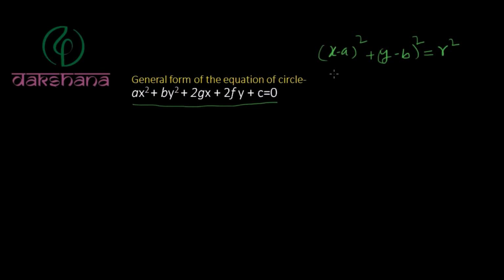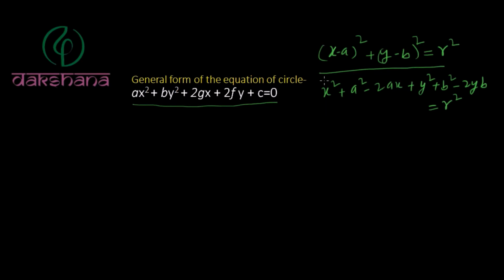So we can get an equation which represents a circle, and we may not be knowing it. So how can we get this equation? After expanding this equation, we will get x square plus a square minus 2ax plus y square plus b square minus 2yb is equal to r square.